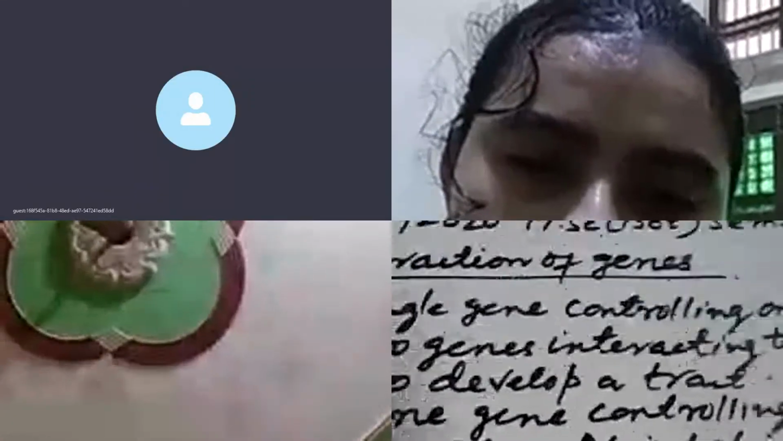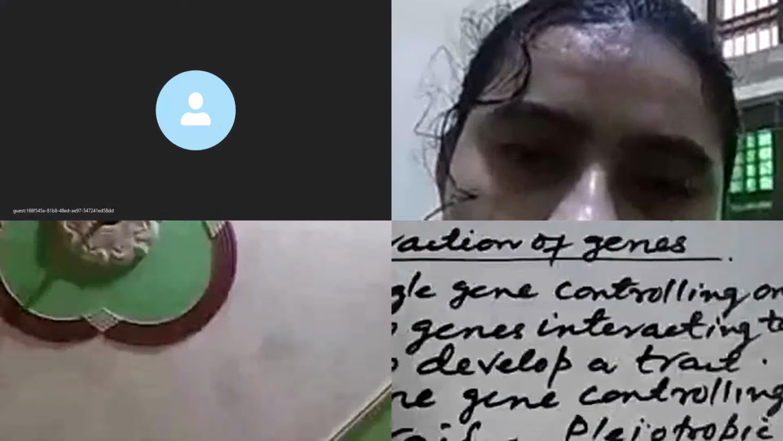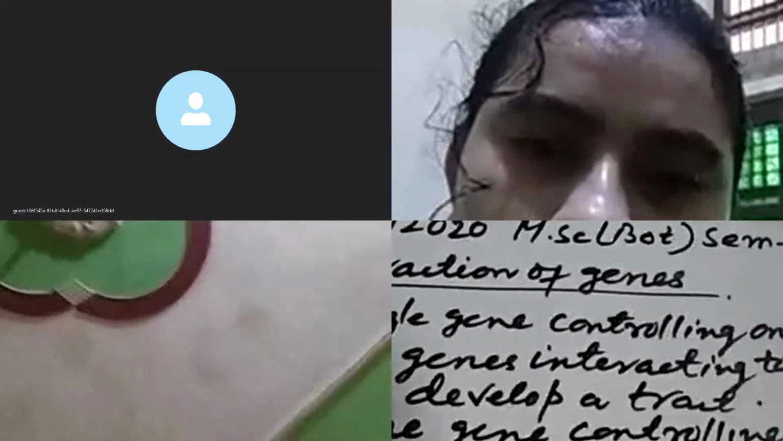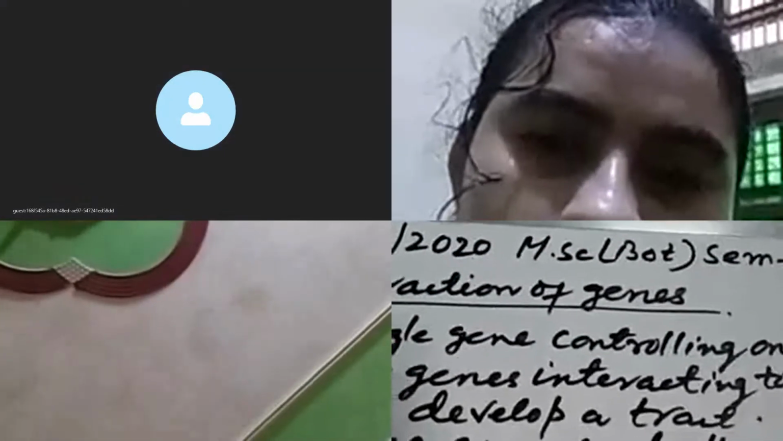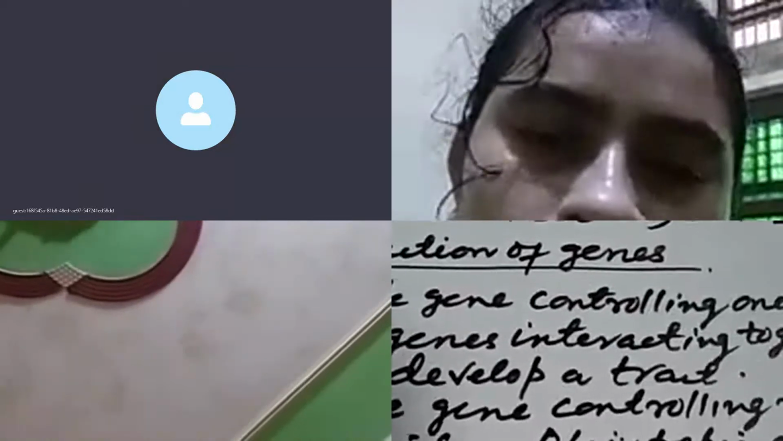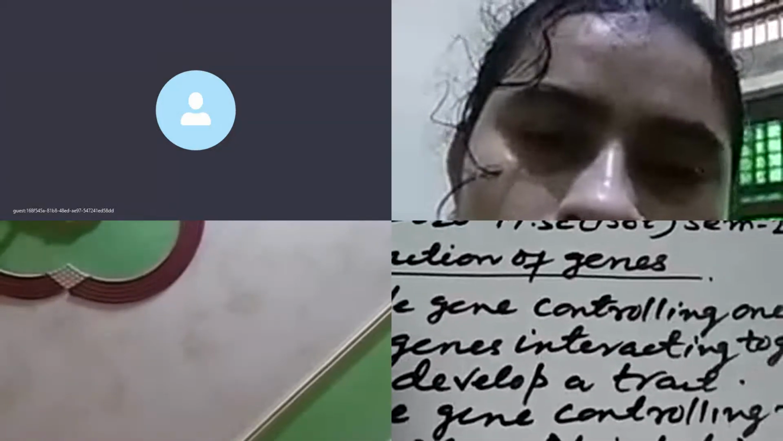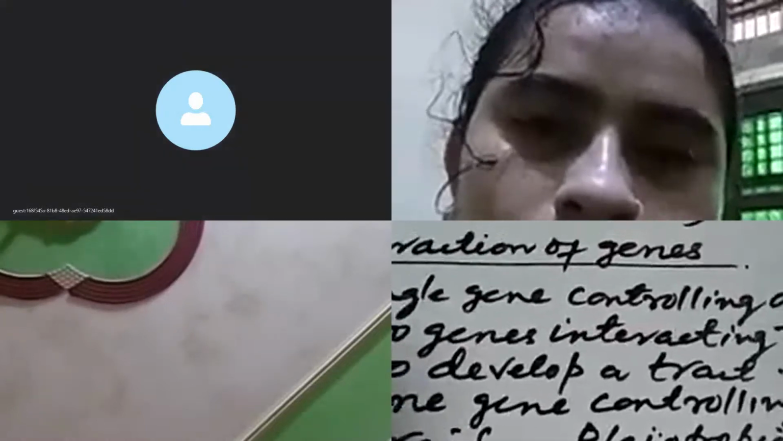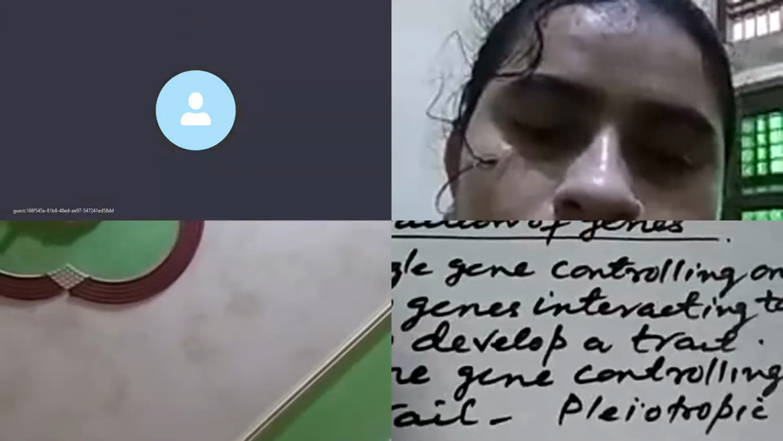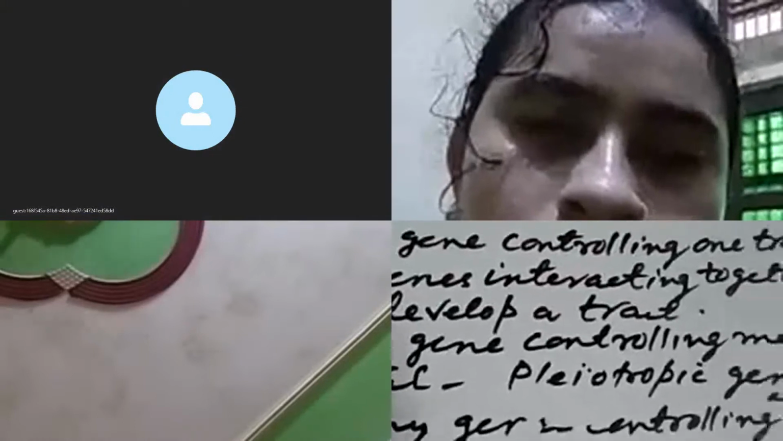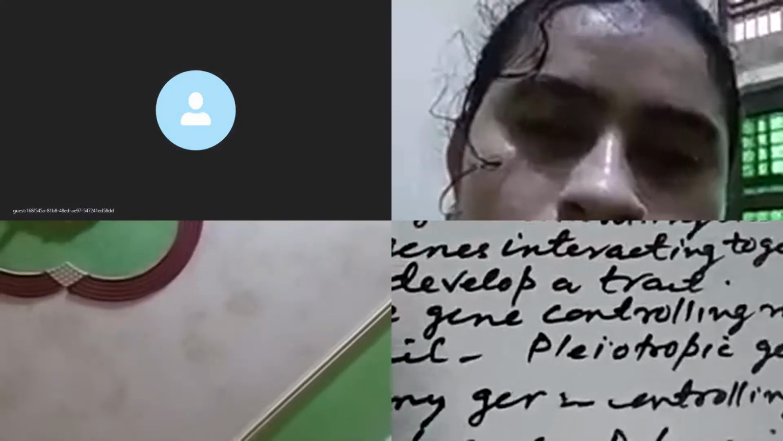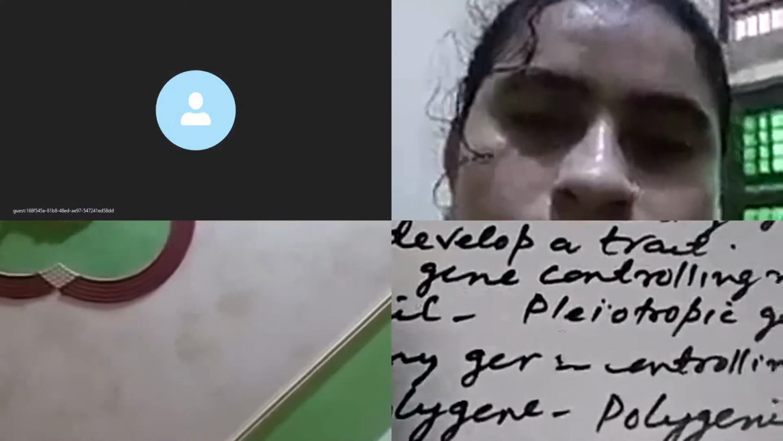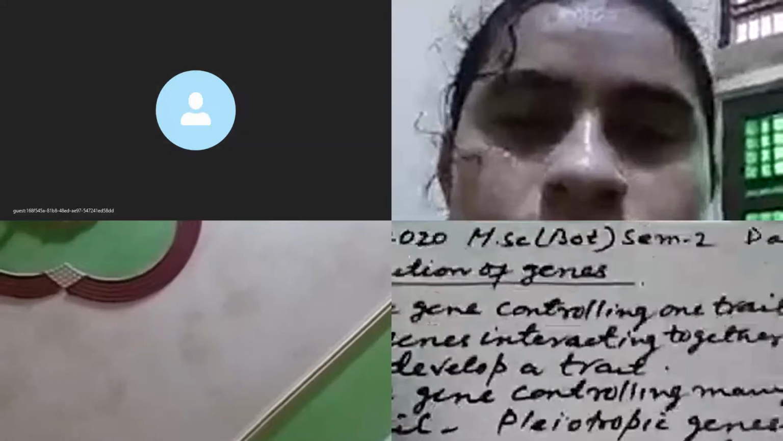Thus, I have defined here that interaction of gene can be defined as the functional association between the two genes for characters. This interaction of genes is of various types. The first one is epistasis. The second one is the complementary gene. The third one is the inhibitory gene. The fourth one is the duplicate gene, and the fifth one is the additive gene.